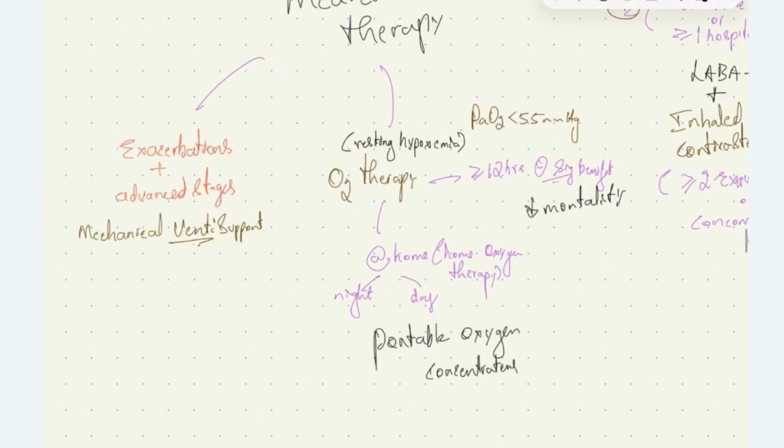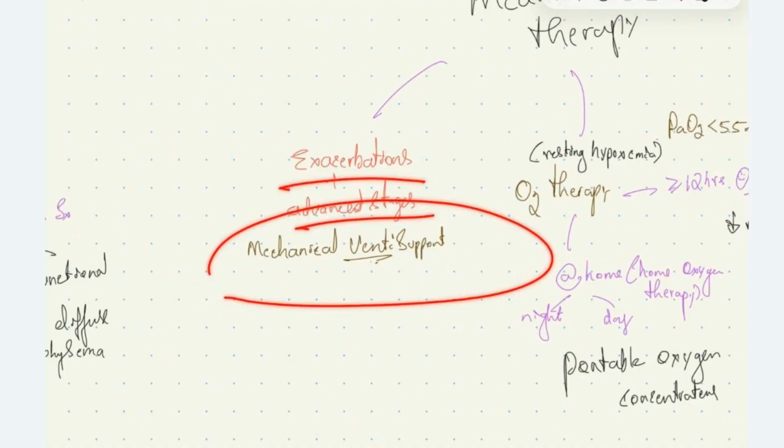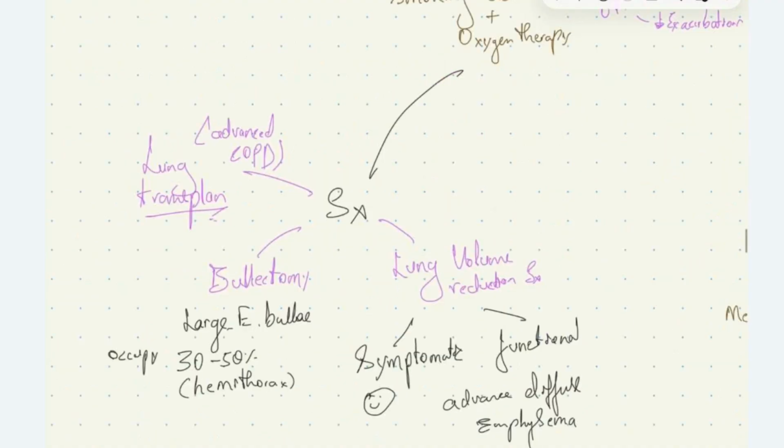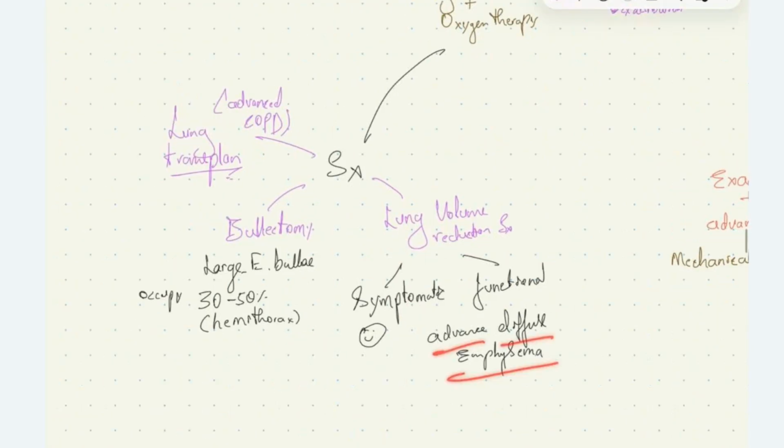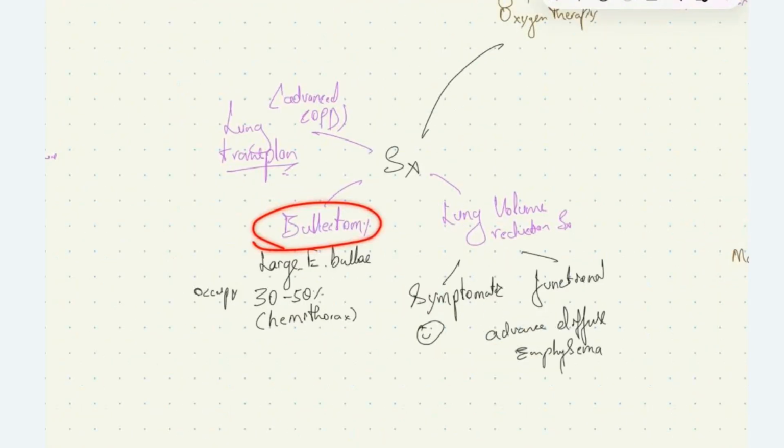On acute exacerbation and advanced stage, we can use mechanical ventilator support. We can perform surgery to reduce the lung volume, that's lung volume reduction surgery. It gives functional and symptomatic relief in advanced diffuse emphysema. We can perform bullectomy if a single bulla occupies 30 to 50% of the hemithorax, and also in advanced COPD, lung transplantation should be done.